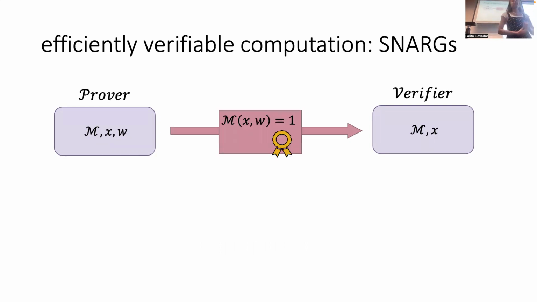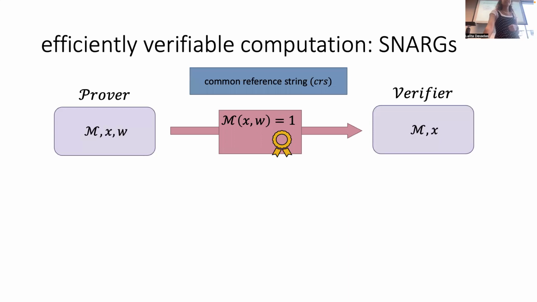So what is a SNARG? Again, basically we want some certificate that Alice, the prover, can provide that this computation was performed correctly. Basically a certificate that there exists some witness such that M accepts X with this witness. One thing to note is that we are going to need there to be some honestly generated common reference string, which we'll just assume is put in the sky for both the prover and the verifier to use. Other than the honest generation of this common reference string, really this is a non-interactive scheme. We're not considering here the notion of interactive proofs where we have a lot of back and forth messages between the prover and the verifier. It's really just one message from the prover to the verifier. That's why we use the word certificate.